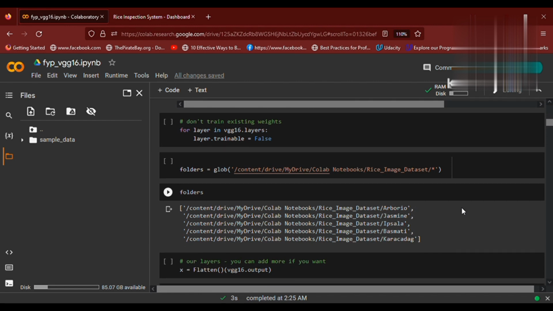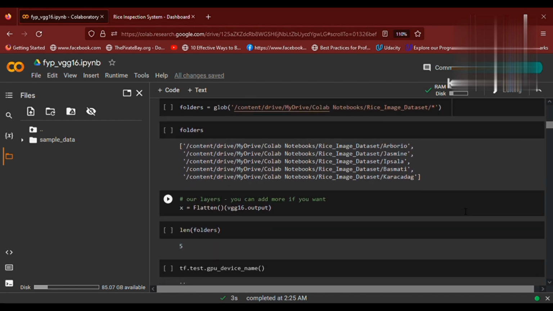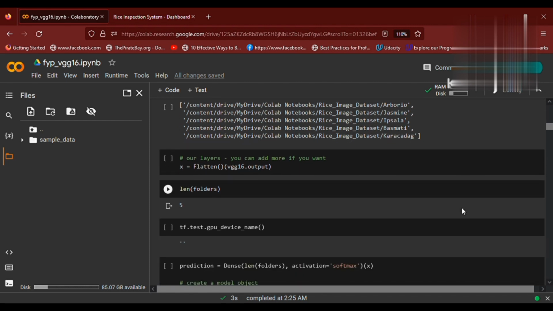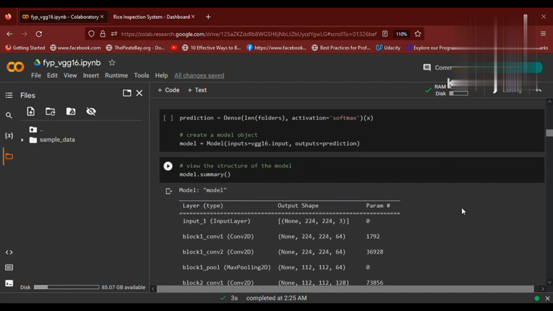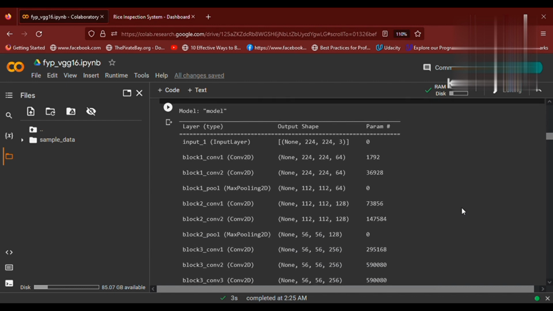We are also using an artificial neural network, and now we flatten our image. Basically, in image segmentation, we are flattening our image, which converts an image into a vector, and that vector contains the features of an image. We have a total of 5 folders, and we are using that for our model training and testing purpose. Here is a summary of our model.